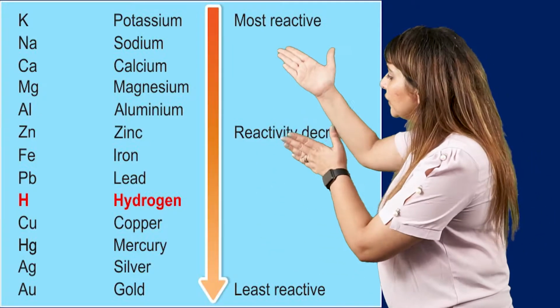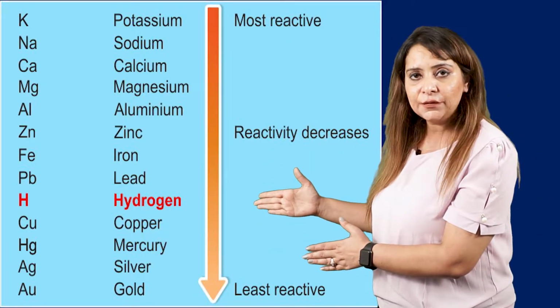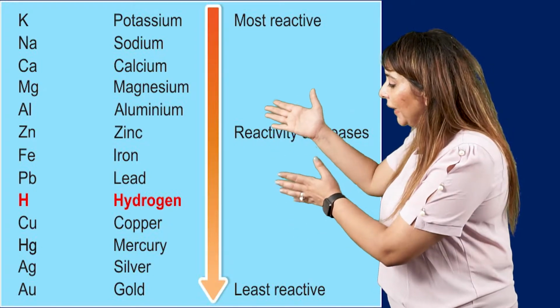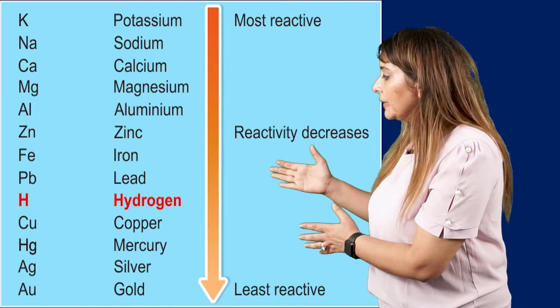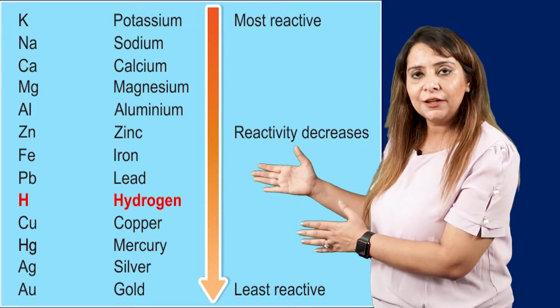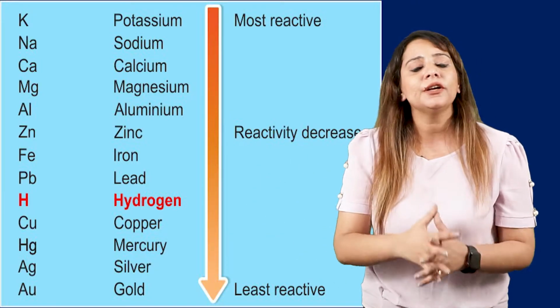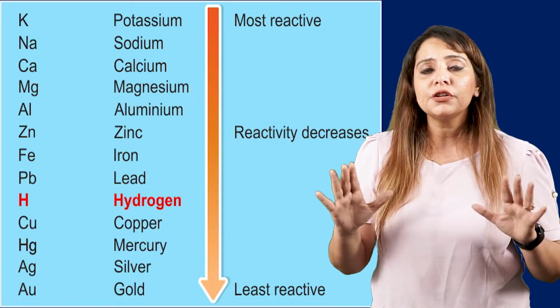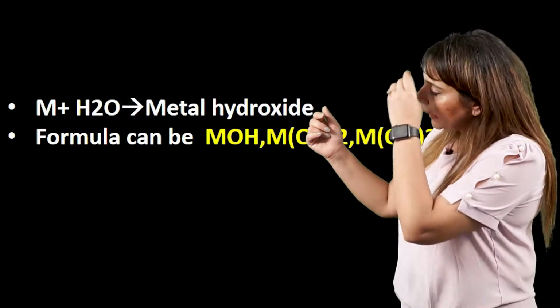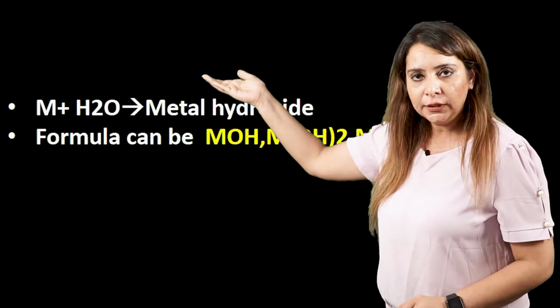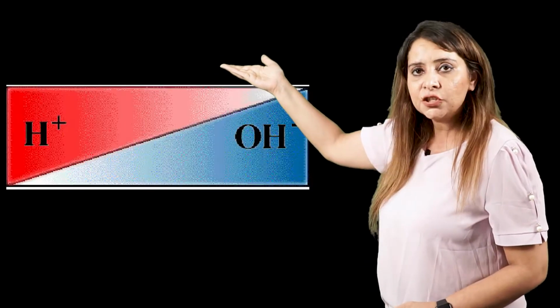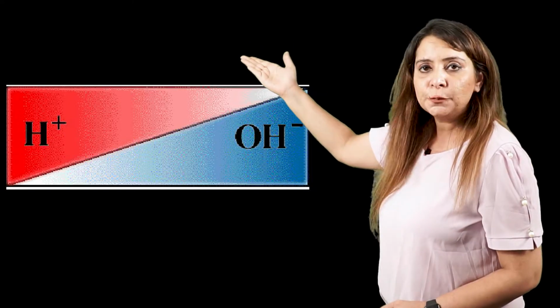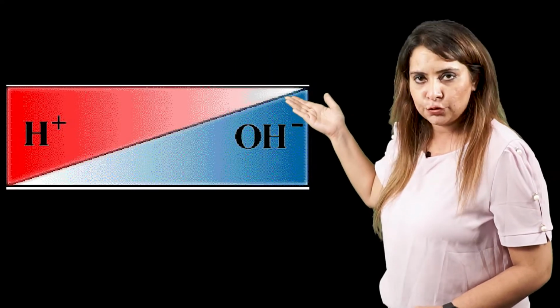But as we move down in the reactivity series, the metals which are placed below hydrogen, that are copper, mercury, silver, gold, platinum, they do not react with water. They do not react with water in any case. Now, what is the reason behind this? Whenever a metal is reacting with water, that is HOH, it is reacting with the OH part and it is displacing the hydrogen.